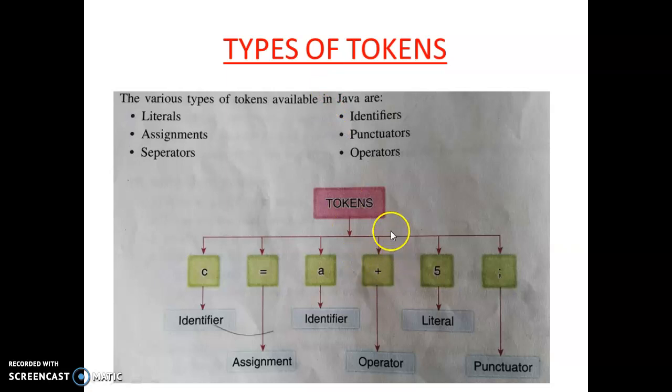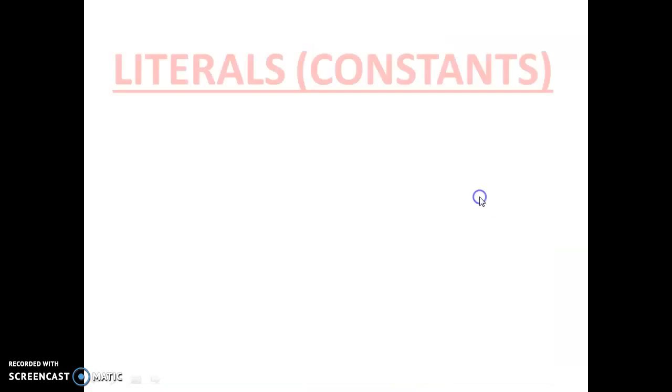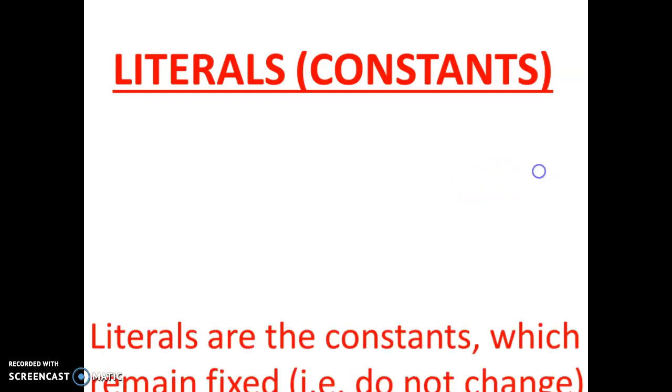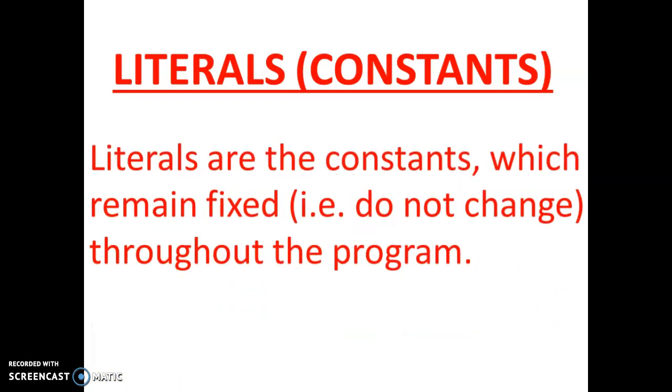So let's move to the next slide, which is literals. Here I discuss each and every token in detail. I already explained what literals or constants are. Literals are the constants; both are the same thing. Maybe in your exam it comes, what is a literal or what is a constant. Same answer.